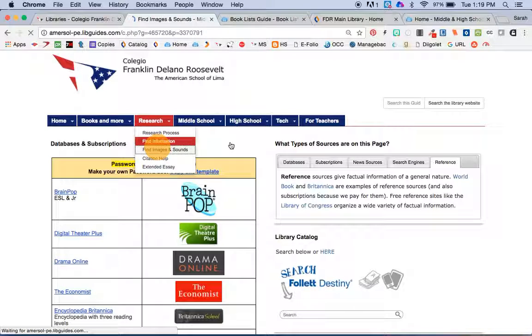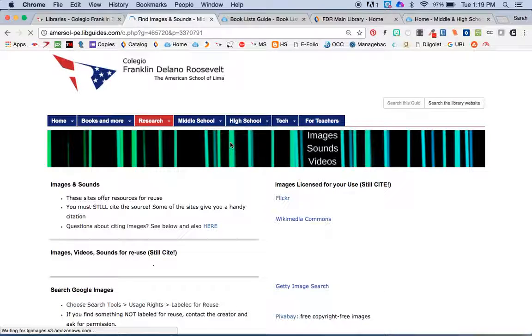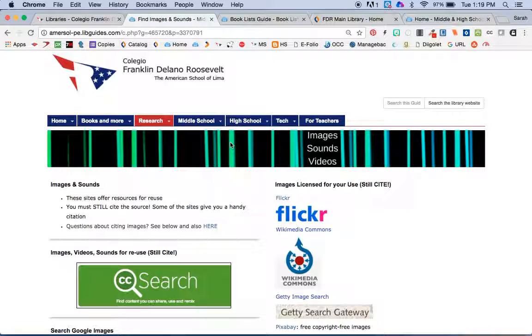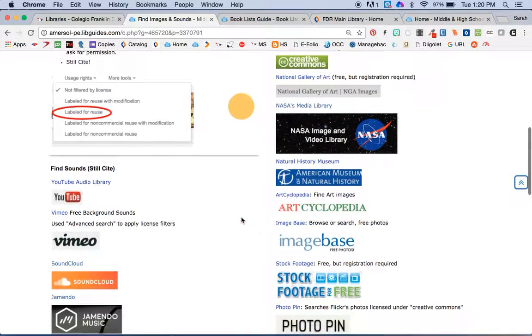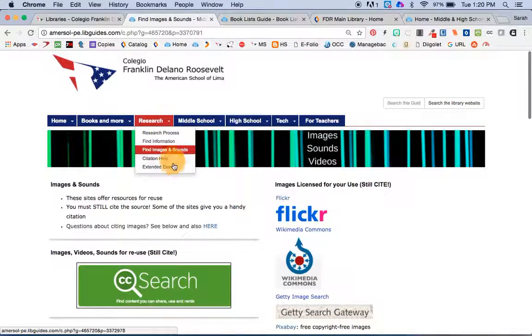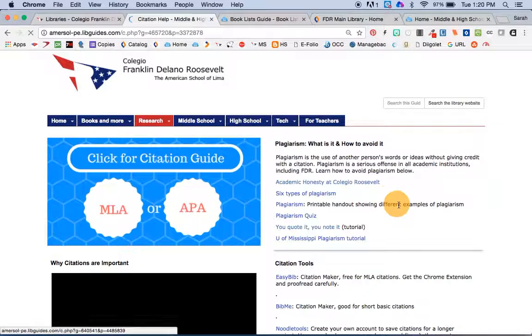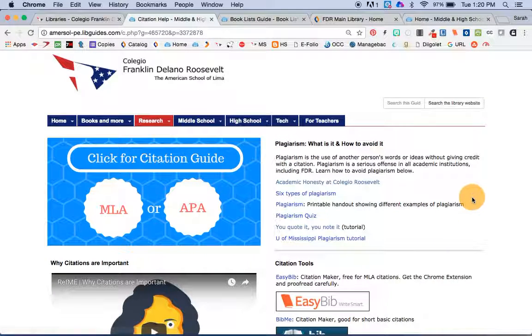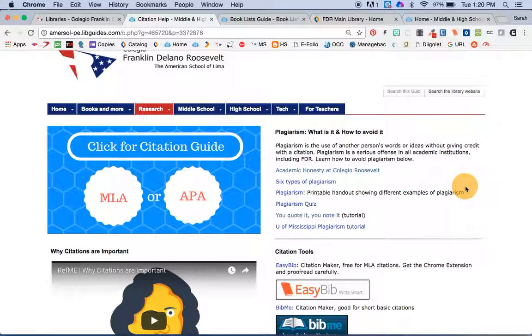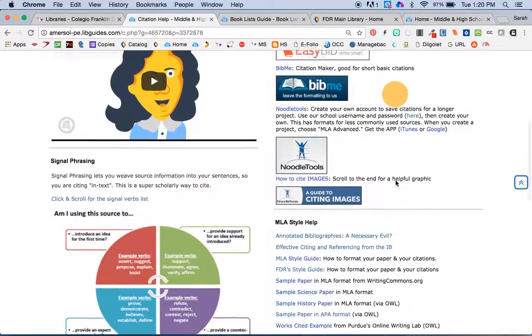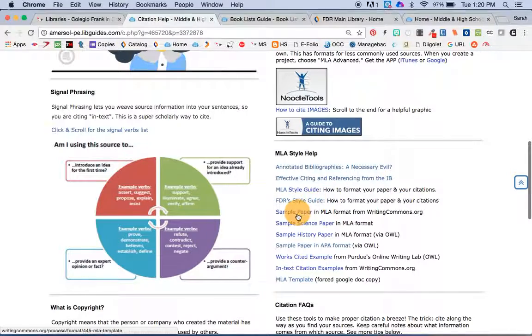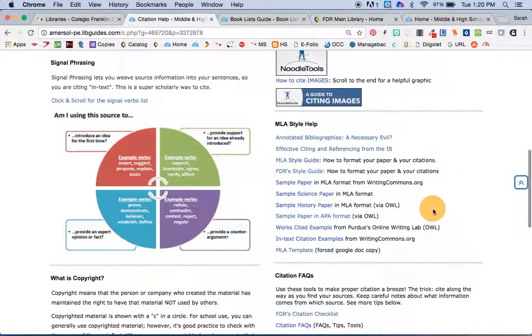There's a page for finding information and sounds and reminding students about how to use Creative Commons and search for images in Google that are labeled for reuse. Lots of things there. The citation help page is also a very popular one. Information about what plagiarism is and how to avoid it, different tools for making citations, different samples to look at.